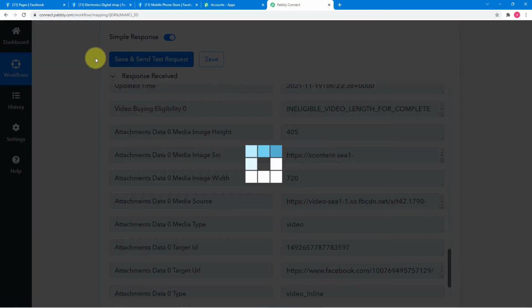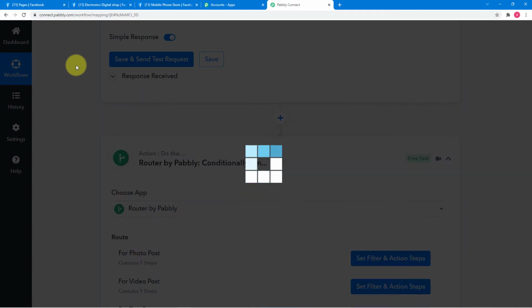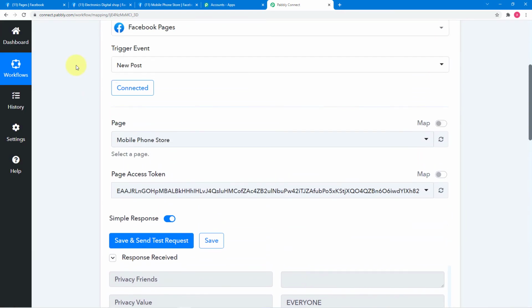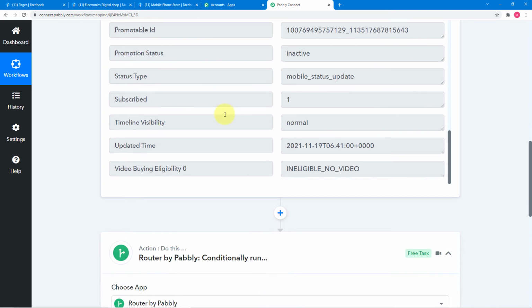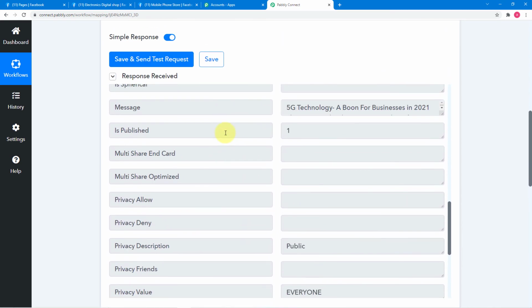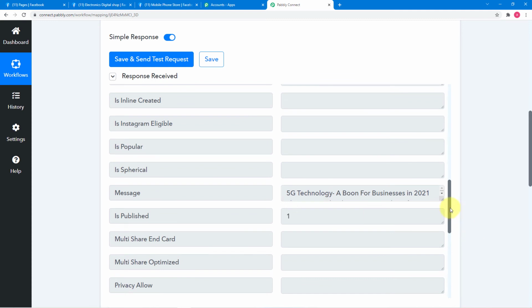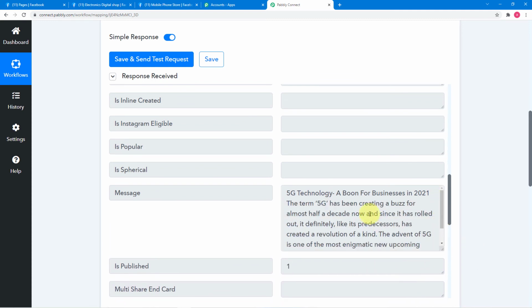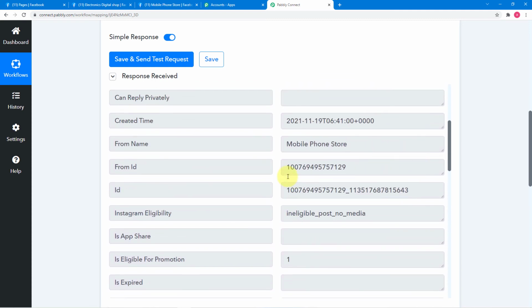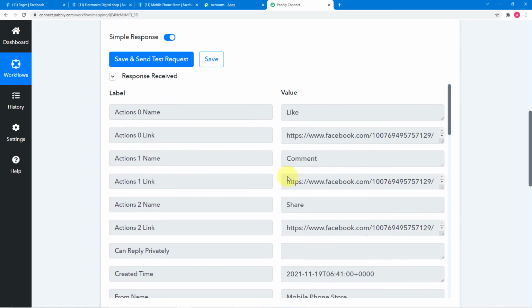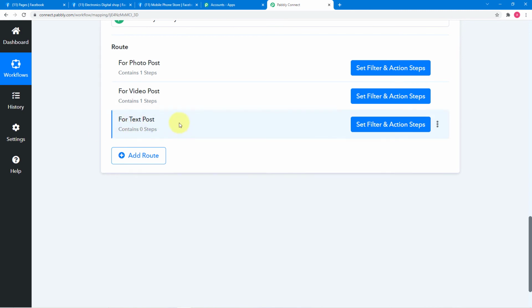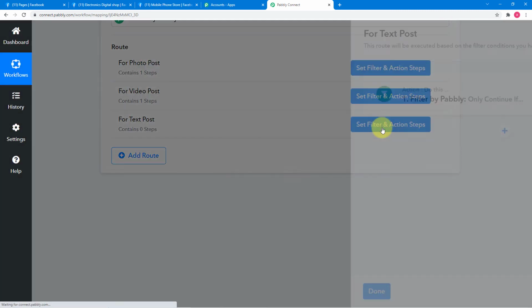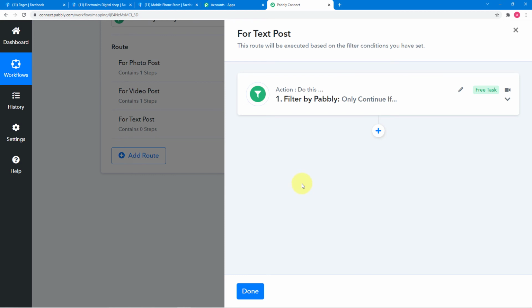Now let's capture the data of this post here. I'm going to click on save and send test request again. And you can see in this first step, now it is showing this type of response here. It is showing us the message that we have posted like this, and all other details. So let me come here on this third route and click on set filters and actions tab.